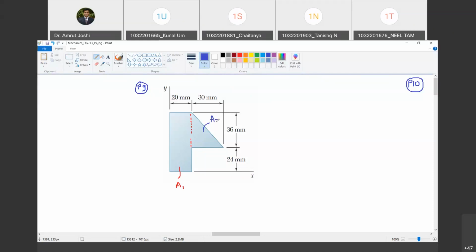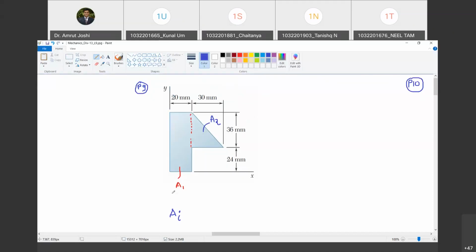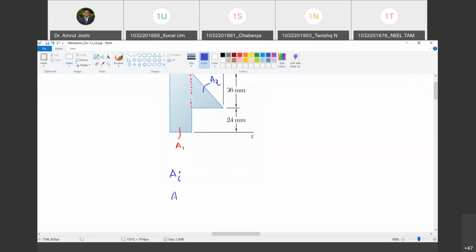Yes, sir. So we will go with this. Quickly tell me what is A1. A1 is 20 multiplied by 36 plus 24, right? A1 is equal to, let me write it, 20 multiplied by, tell me, 36 plus 24 is how much? 60. Yes. So it is going to be 1200 mm square. Happy? And it is something like this.